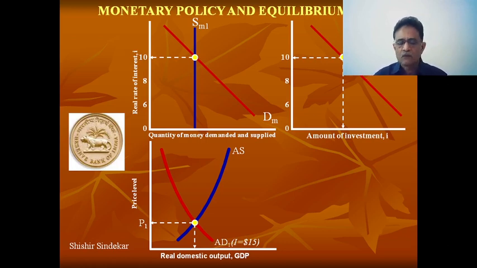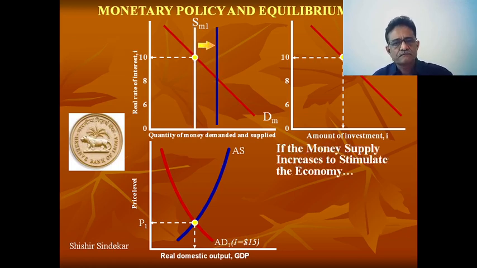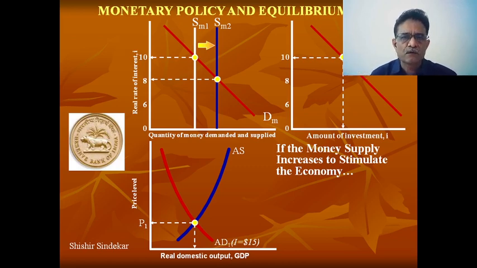Okay, now what is RBI doing? If the money supply has been increased, why do they want to increase the money supply? Just now I said that if we are observing recession, maybe because of COVID or other problems, we want to stimulate the economy. We want to provide more money supply.